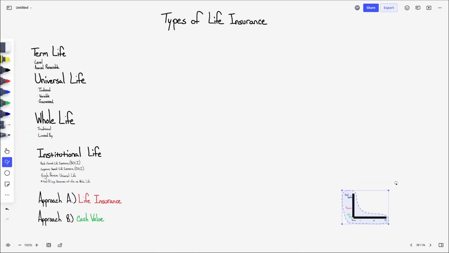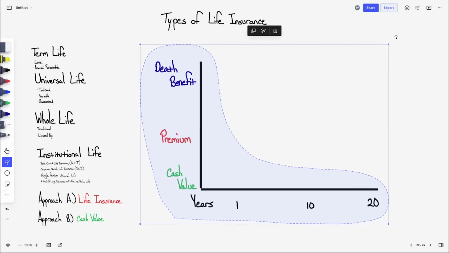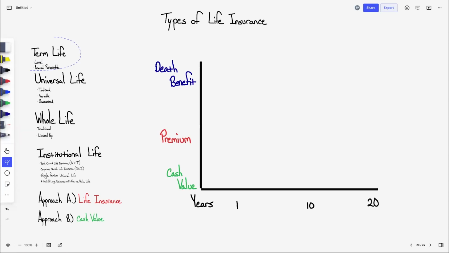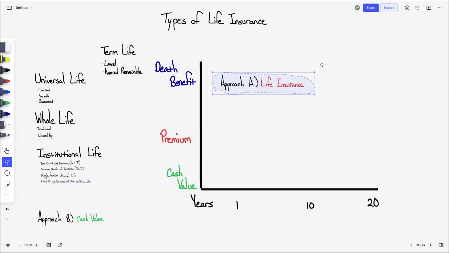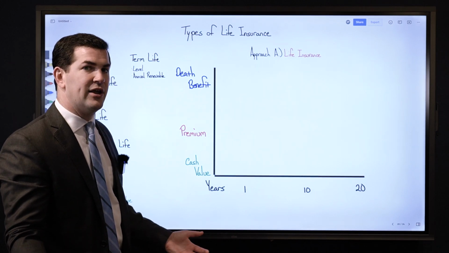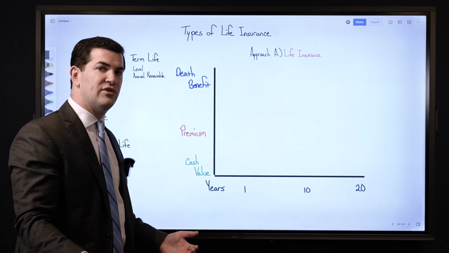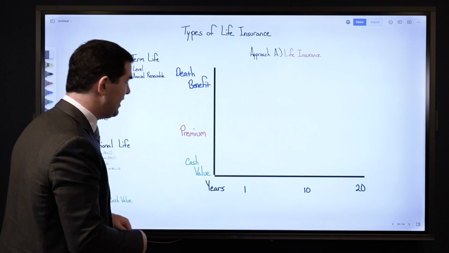So for each of the types of life insurance, we're going to look at our life insurance chart. And beginning with term life insurance, there are two main types: level and annual renewable. Let's start with level. Actually, first, the approach with term life insurance is always life insurance. Term life insurance does not build any cash value. Therefore, if someone is interested in term life insurance, they're typically getting it because they want life insurance protection.